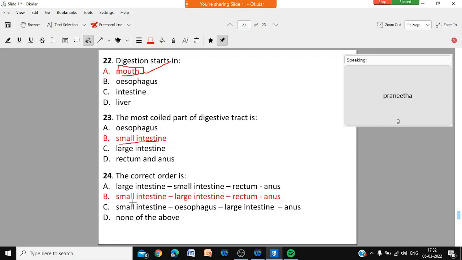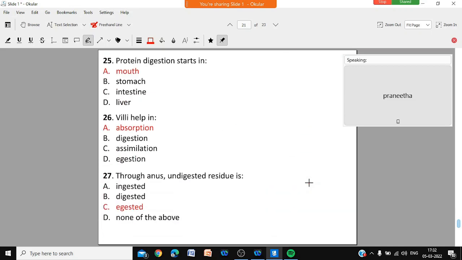The correct order is small intestine, large intestine, rectum, anus. After large, you cannot get small. Similarly, after the small intestine, you cannot get the esophagus. So the correct order is small intestine, large intestine, rectum, anus. Okay?